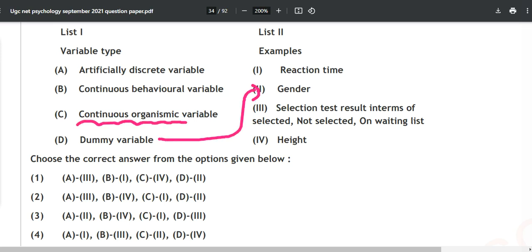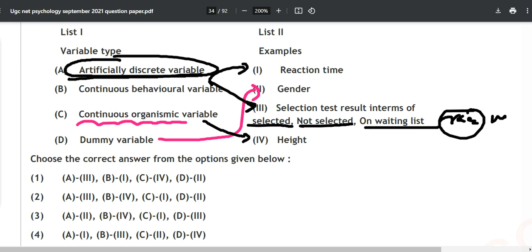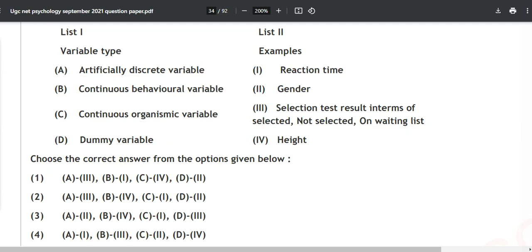Continuous organismic variable, what is organismic variable? You will find this with height. Continuous behavioral variable is your reaction time, and artificially discrete variable, we have created this thing: selected, not selected, on waiting list, RAC and all those things. So this is called the artificially discrete variable. So option number one is good to go, and this is the correct answer.